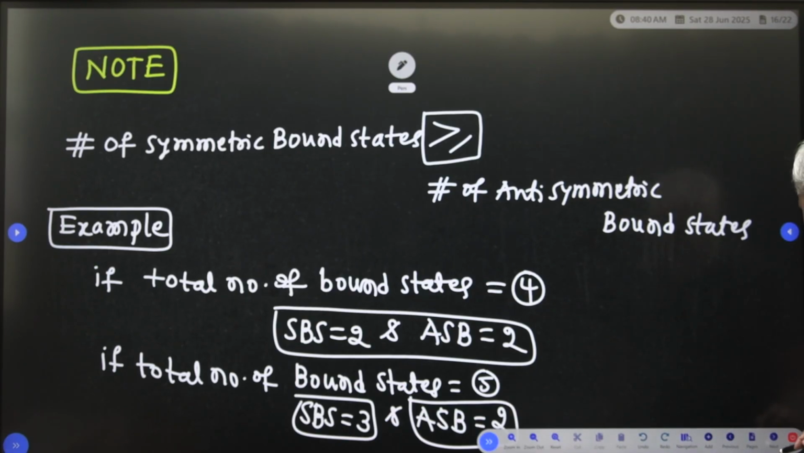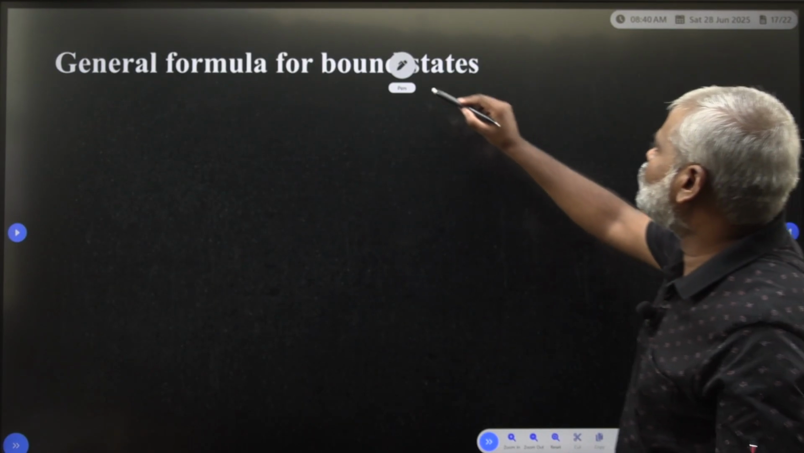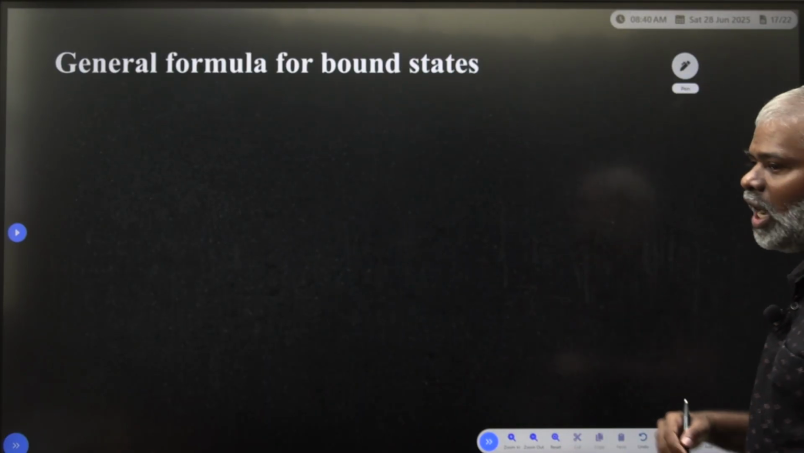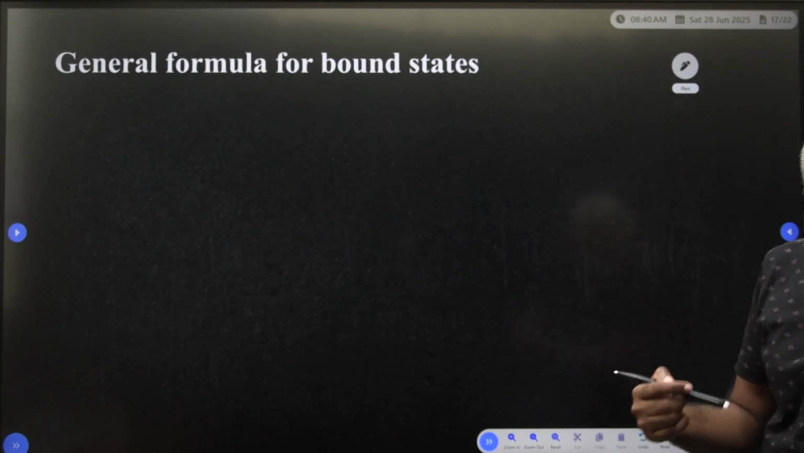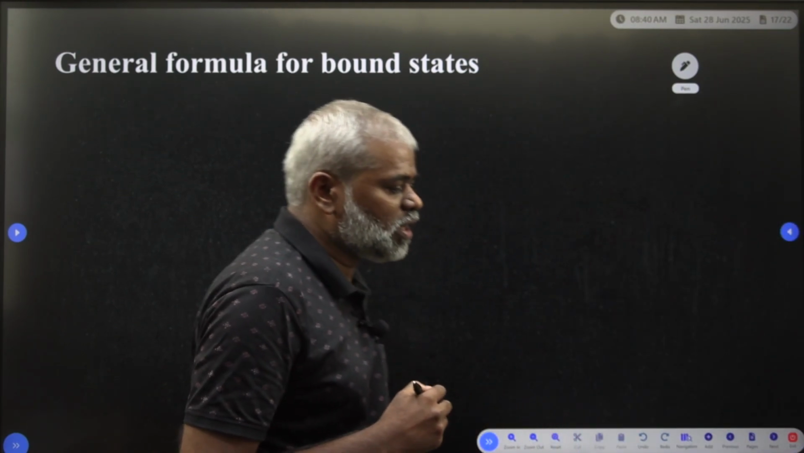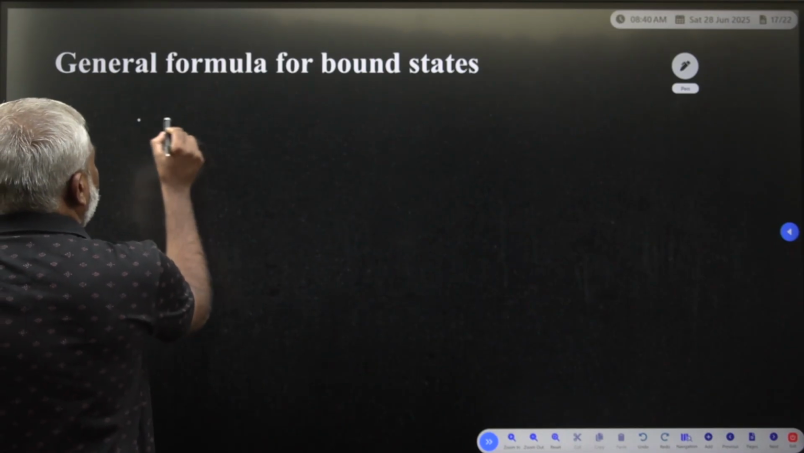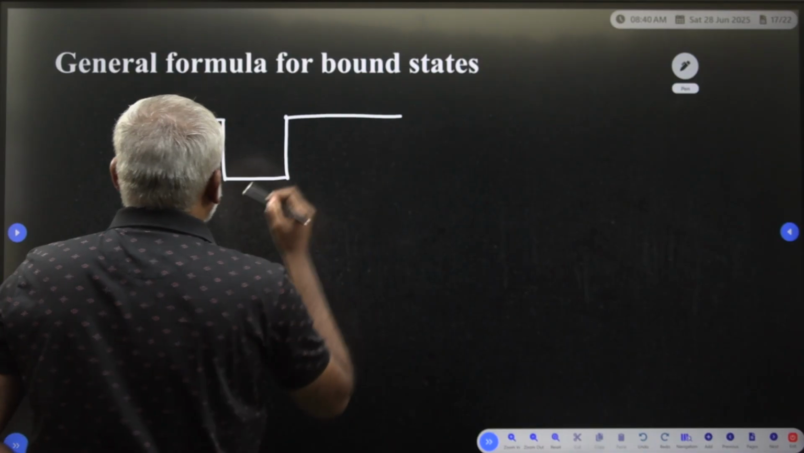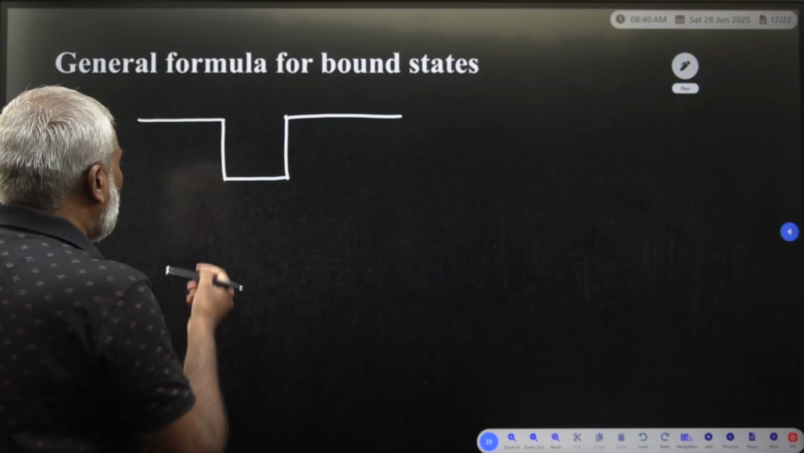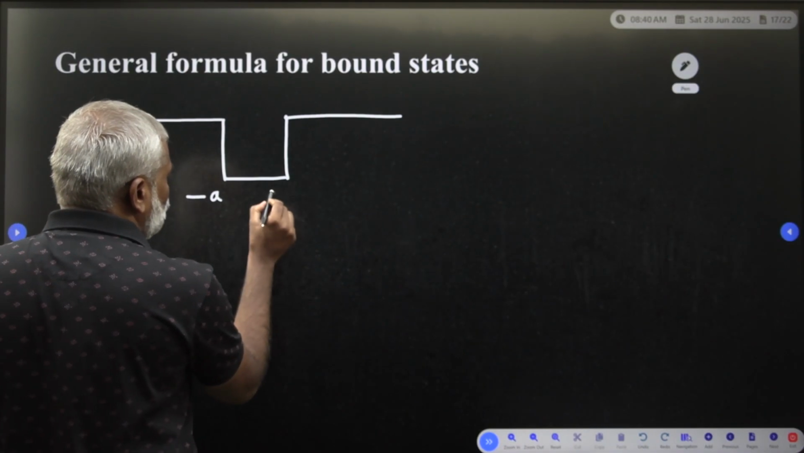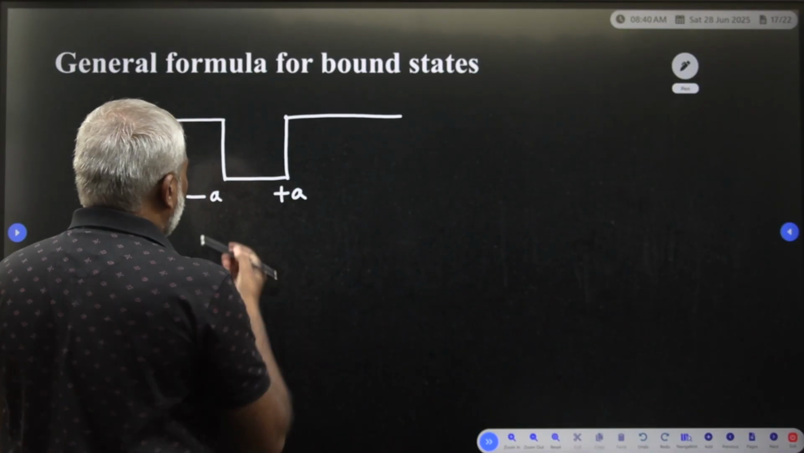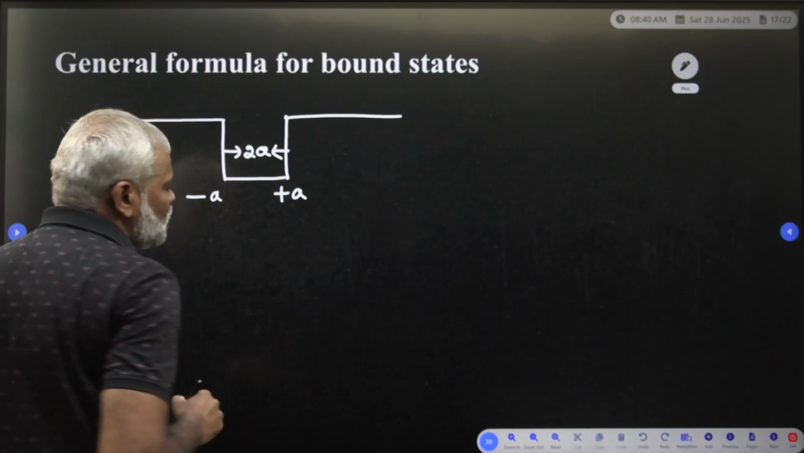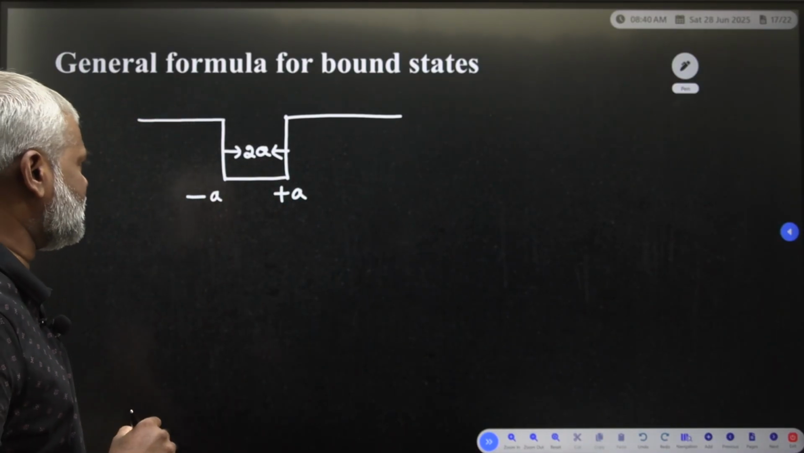Now we need to derive a general formula. What is the general formula for the bound states? Here we consider a bound state, with boundaries at x equal to minus a and x equal to plus a. What is the width of this well? The width is equal to 2a. Clear?